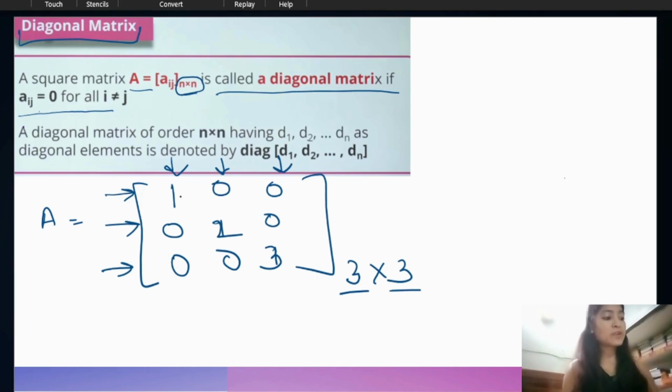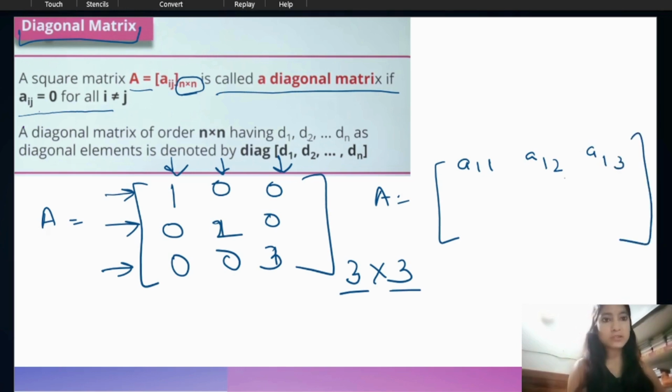When we are addressing these elements, let me explain to you. What is the address of the first element? A11, the second element A12, the next one A13, because it is the first row and then first column, second column, third column. The address of the second row and first column will be A21, because second row and first column.